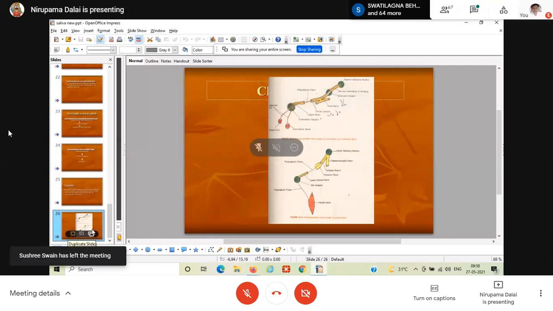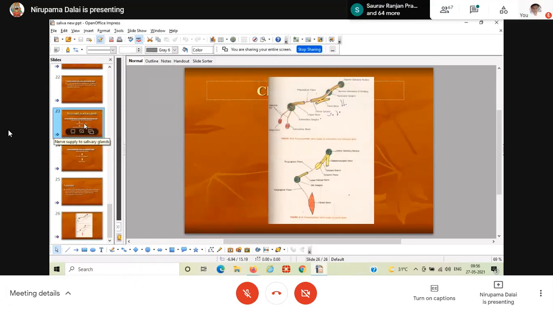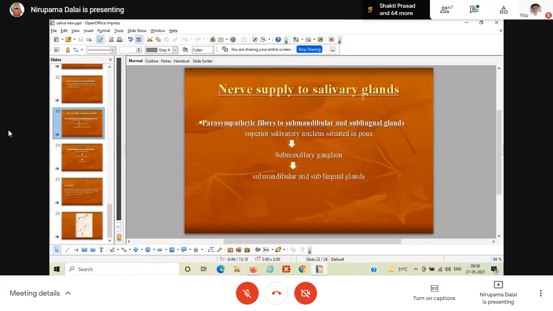So parasympathetic innervation gives more saliva. If sympathetic innervation is stimulated, it will stimulate the gland, but there will be less secretion of saliva, which is highly rich in mucus. Clear? Then the question is how these nerves are supplied to the salivary glands.